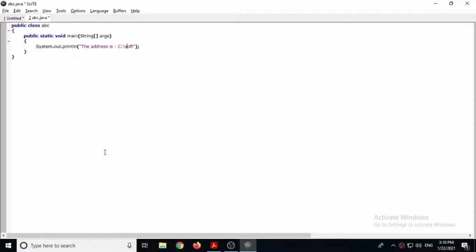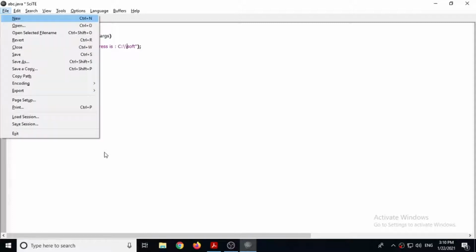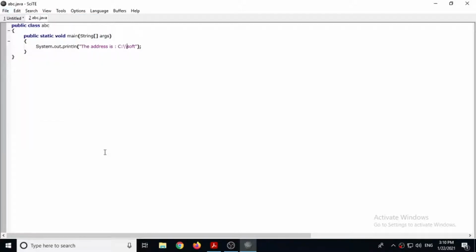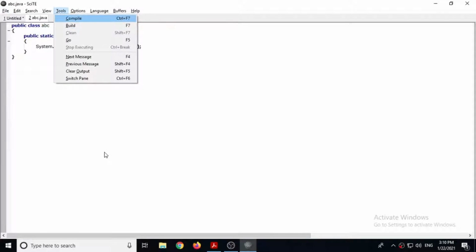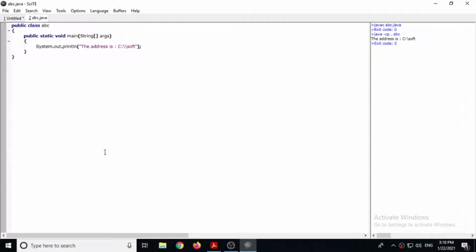But if you want to print backslash, then you have to give it twice. So let's save this file, then compile, and then go option. So here you can see it prints C drive backslash soft. So if you want to print the backslash sign itself, you have to give it twice.